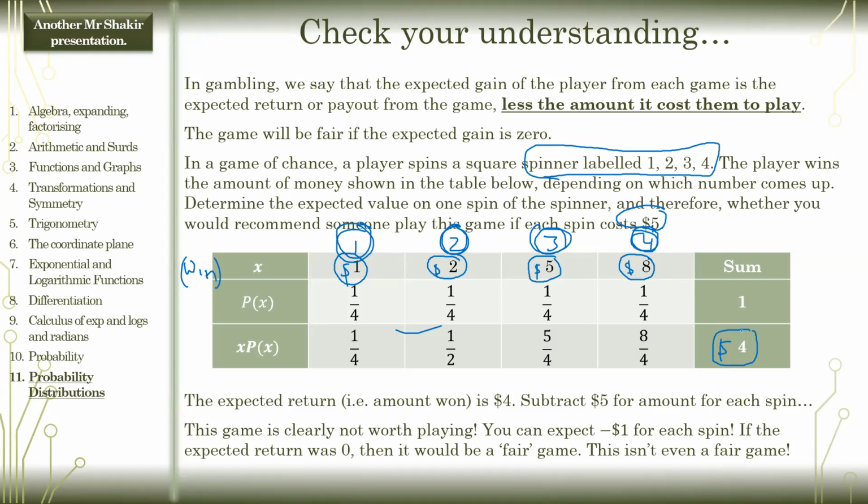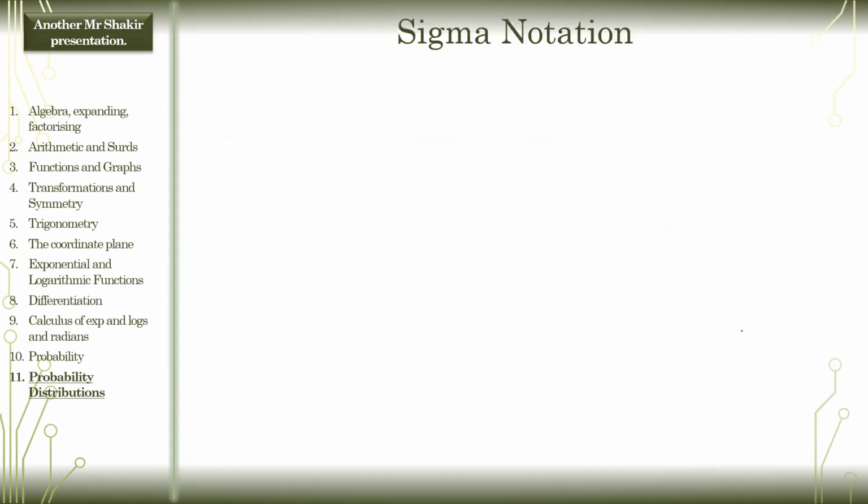So over the long run, if you spun this heaps and heaps of times, you would pay $5 each time, and you would expect to get back $4 on average. Hopefully that makes sense. If you invested $1,000, you'd get back $800 over the long run. So that's not a fair game, because you expect to lose.